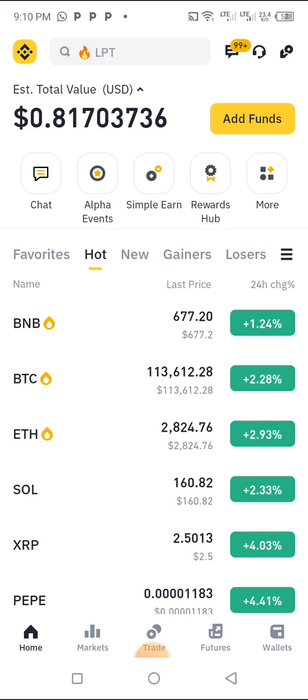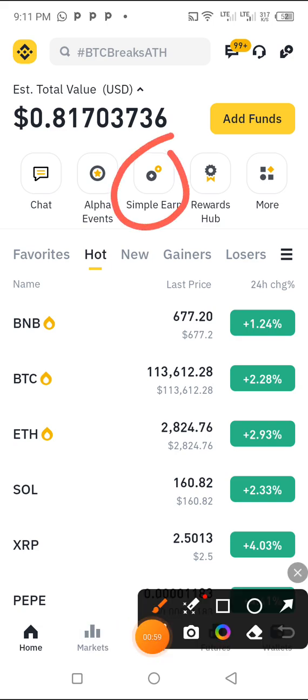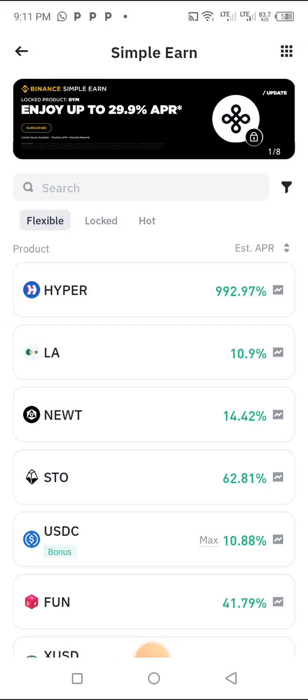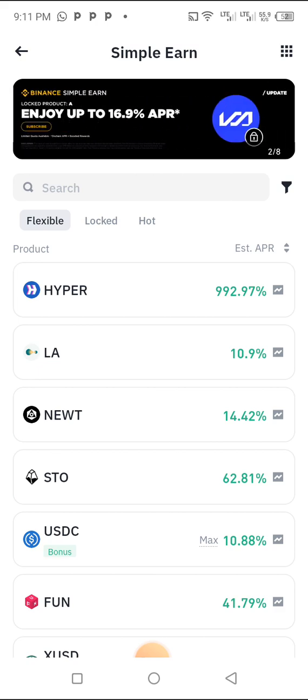So in today's video, I'm not going to waste much of your time. I'm just going to go straight into the video. When you have a Binance account, what you have to do is click here. Binance has made it simple: you just have to click on Simple Earn. We have ways that we can earn money here. On Simple Earn, on this side, we are going to invest.